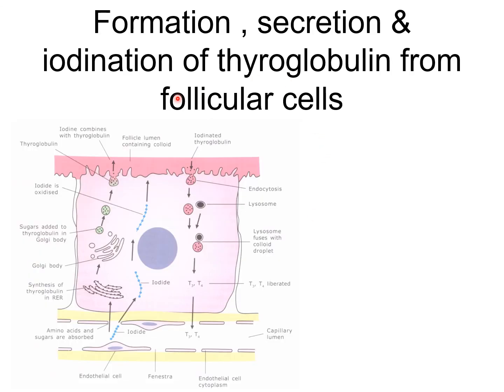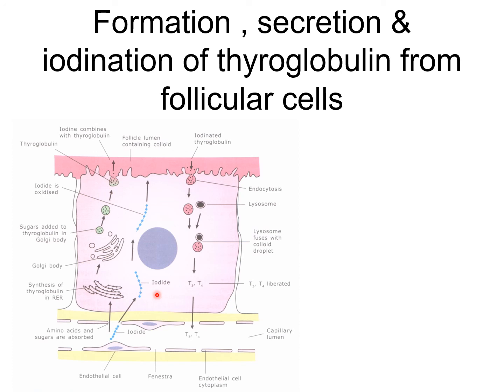Now, the formation, secretion and iodination of the thyroglobulin from the follicular cells. So how is the hormone synthesized? The synthesis of thyroid hormone is regulated by the iodine level and TSH binding to the TSH receptor of the follicular cells. Here in this diagram you can easily identify the iodine and the iodine receptor.